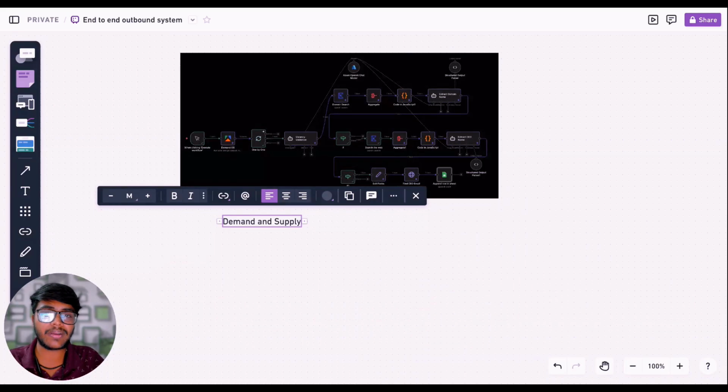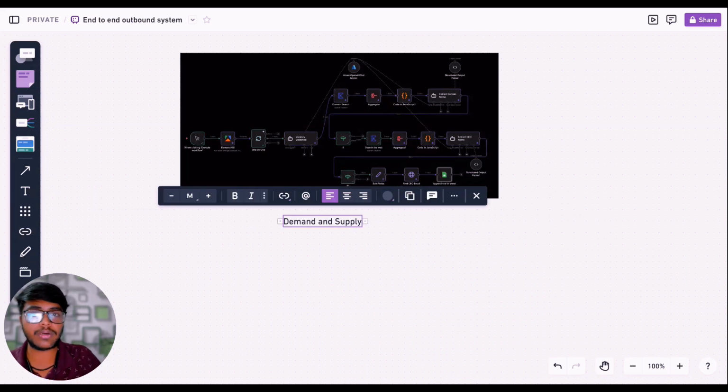So if you can become either demand or supply, you will be on the right path. Once you understand this concept, believe me, this single concept can make you $10,000 a month in the next 3 to 4 months if you take it very seriously and go deep into it. For example, in outbound, let's say you're trying to get some clients.